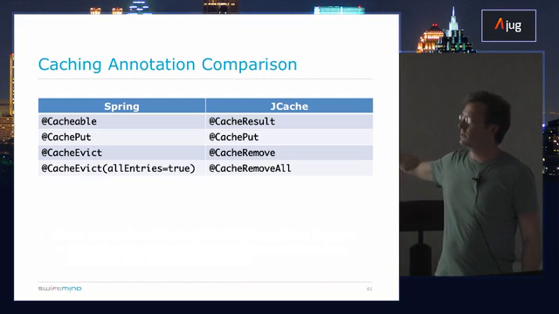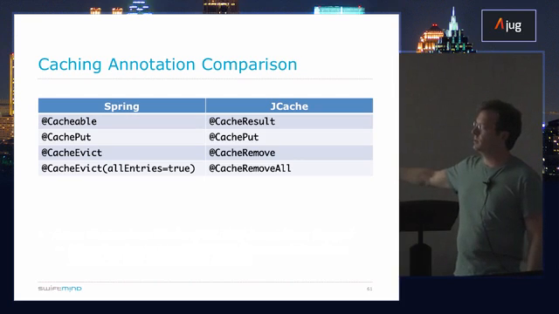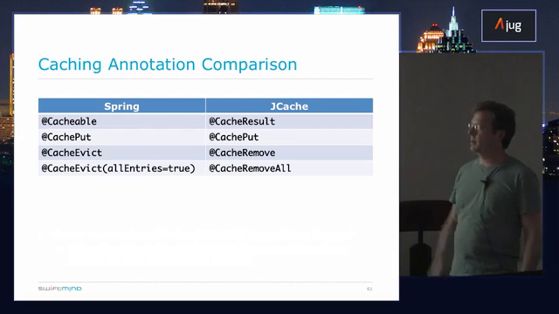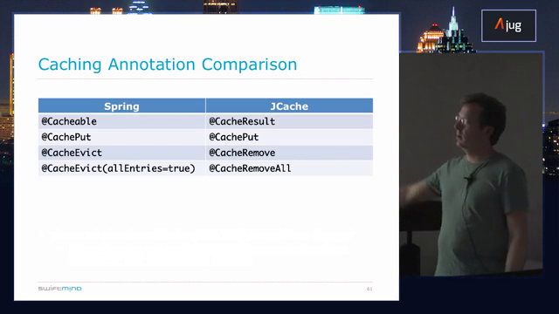So Spring has had these annotations for a while: @Cacheable, @CachePut, @CacheEvict, and here you can see what that maps to in JCache. So @CacheResult is the same as @Cacheable, @CachePut, same name, does the same thing, @CacheRemove instead of evict, and here they have @CacheRemoveAll, so they have a dedicated annotation in the standard that achieves the same as this.